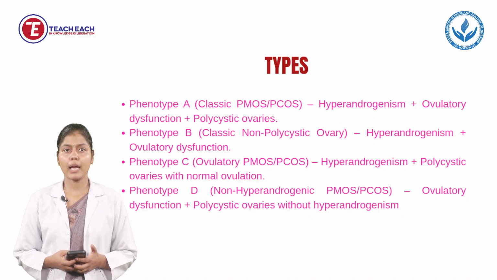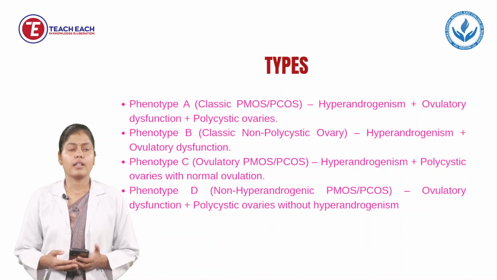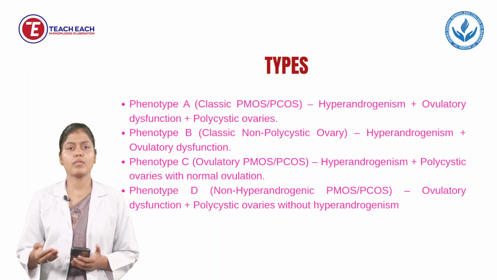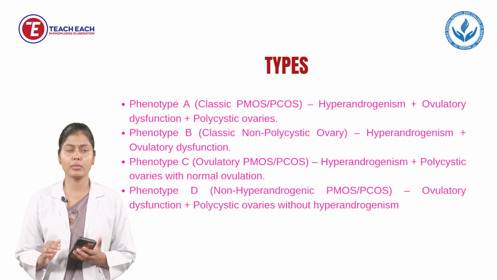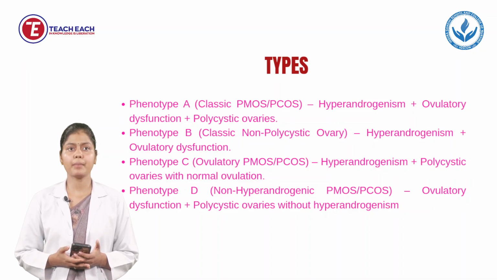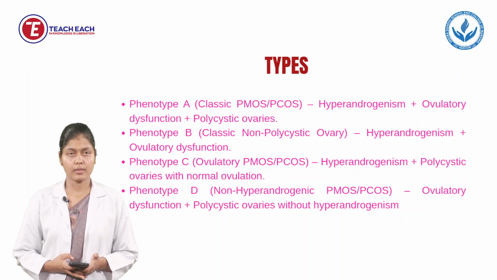Next is phenotype D. In this, what will happen? Ovarian dysfunction plus polycystic ovaries without hyperandrogenism. It means male hormone will be normal. Other than that, everything will be disturbed. That is also termed as non-hyperandrogenic PMOS.